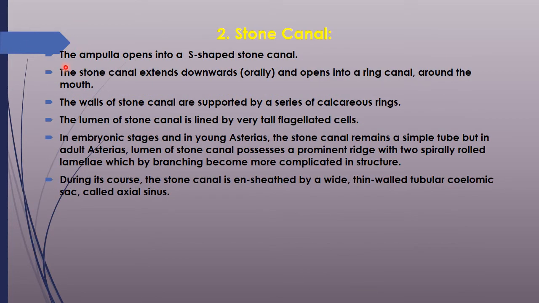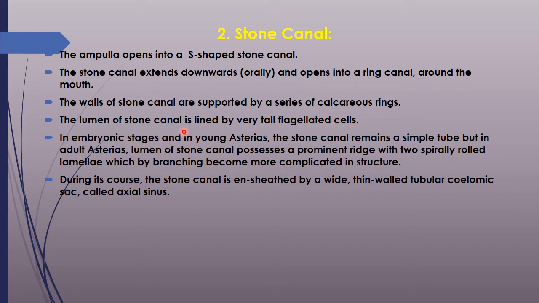The next part is the stone canal. The ampulla opens into the S-shaped stone canal. The stone canal extends downwards, that is, it runs towards the oral side and opens into the ring canal, which is present surrounding the mouth. The walls of the stone canal are supported by a series of calcareous rings. The lumen of the stone canal is lined by very tall flagellated cells.